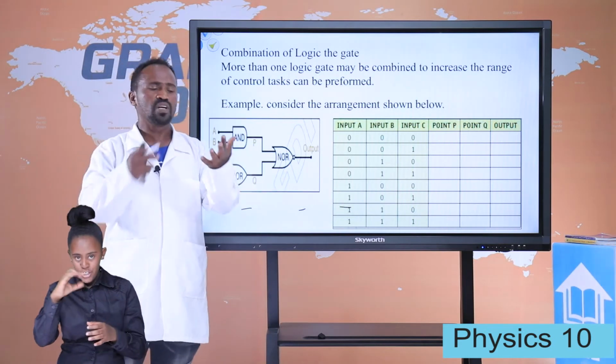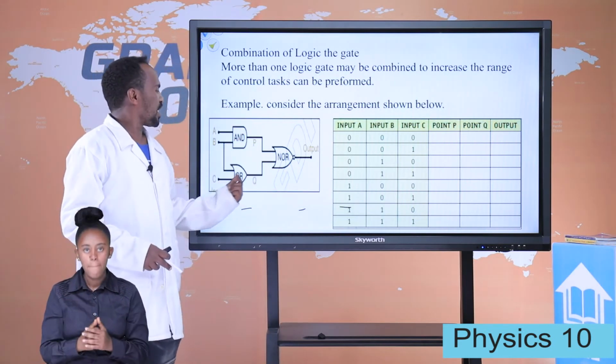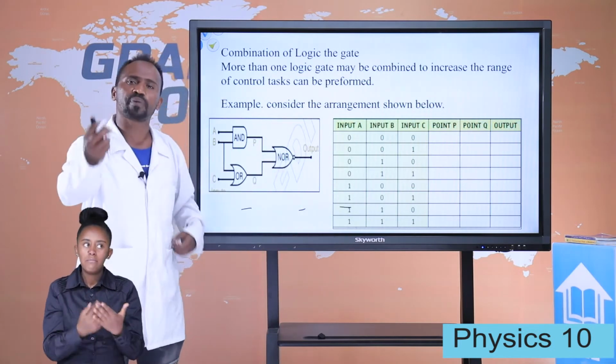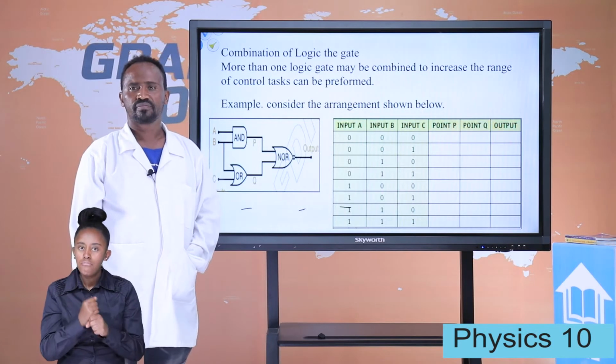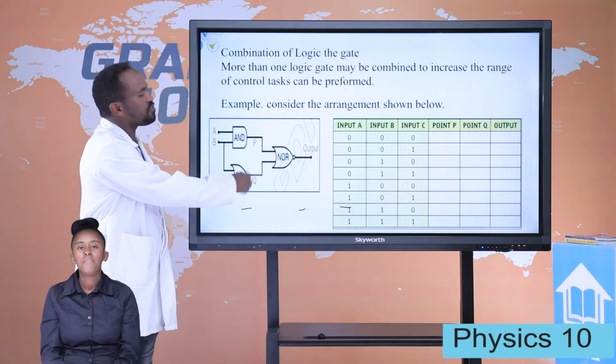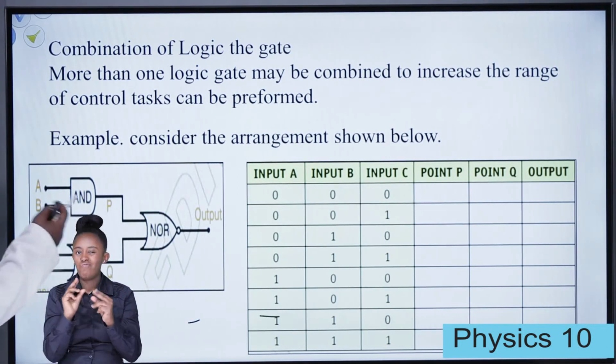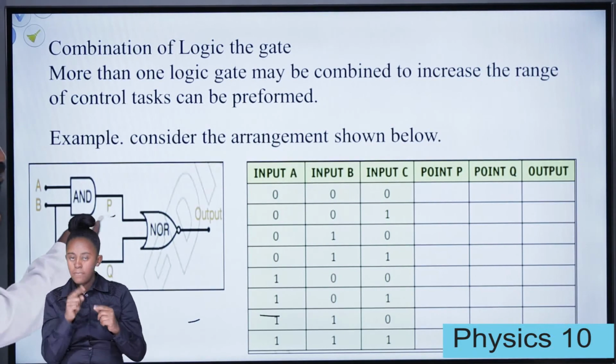Now we come to AND, NOR, and OR. How can we fill this blank? Student, can you practice by yourself? This is the diagram given for you. In the exam, you are asked like this one, not like that one. If you are asked, say, what does P represent?